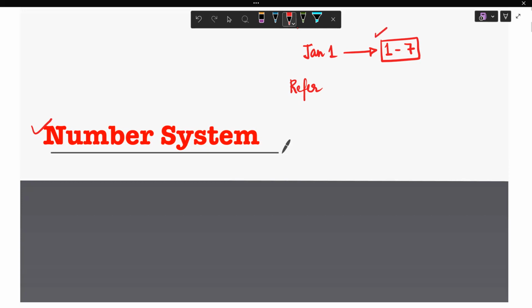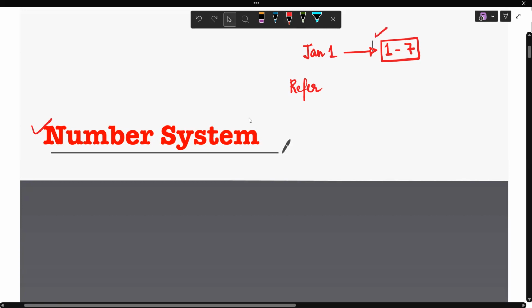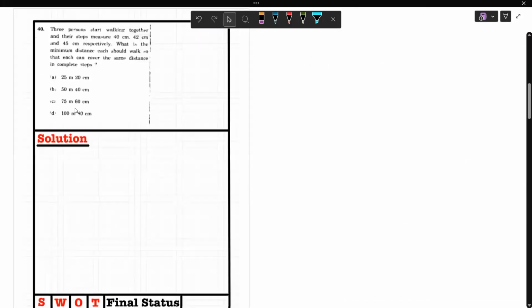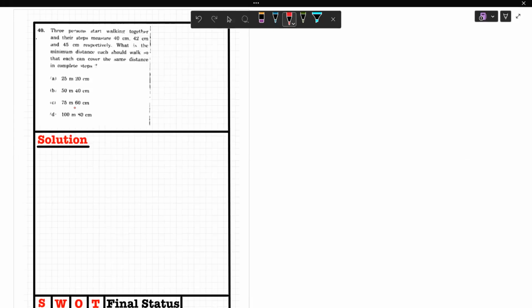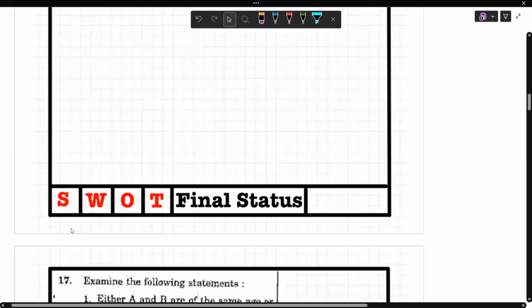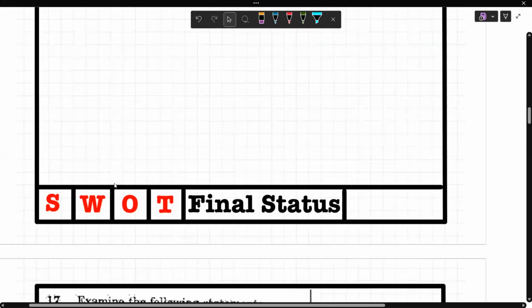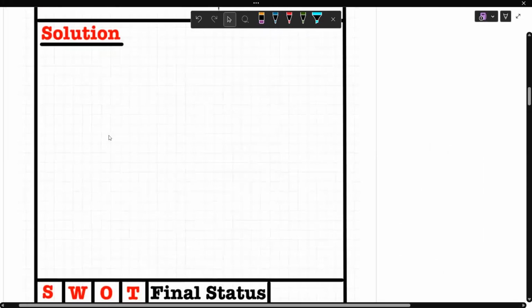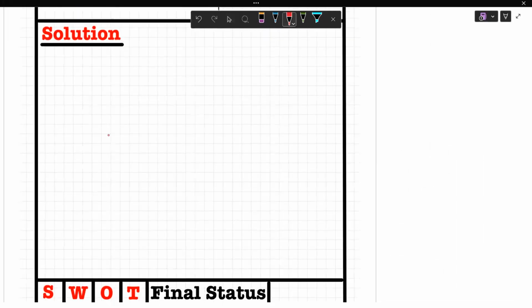While approaching question number 1 to 7, the question format has been shared with you like this. There would be a question, there would be certain space to write the solution, and there would be a final SWOT analysis for you. Irrespective of whether you have done it or not, that doesn't matter. The first and foremost thing is that you have to try. Once you try, you would actually know where you stand. From that, you have to do this SWOT analysis.